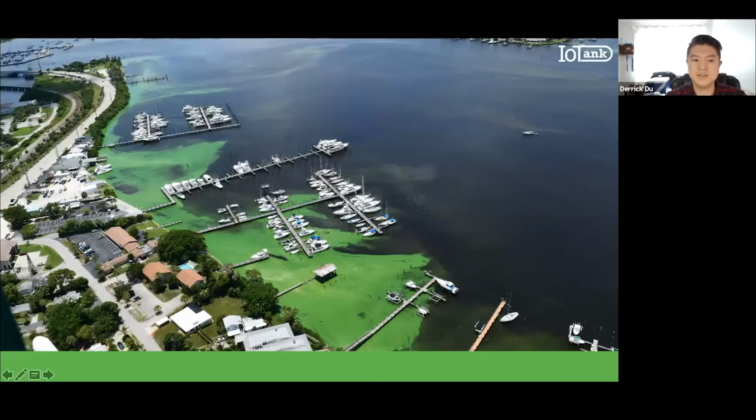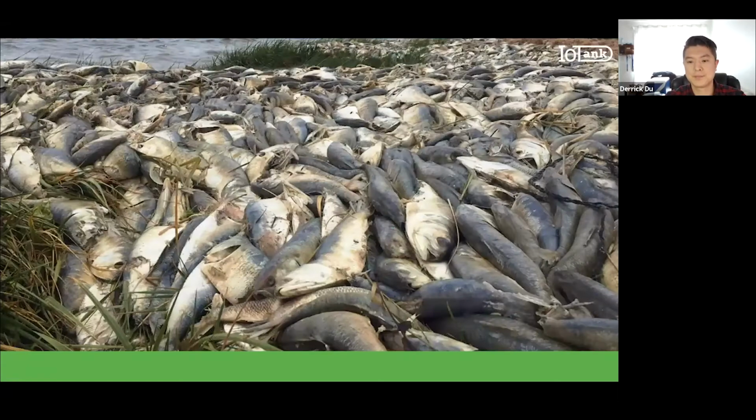This is a picture of nutrient pollution from failing septic systems entering the waterways in Martin County, Florida. These nutrients create dead zones and algae blooms in the waterways, which results in the dead fish pictured here. This is a picture of Suffolk County, or Long Island, New York, where 70% of Suffolk County's homes are on septic, and they've attributed 70% of the nutrient pollution in their waterways to septic failures. The problem has gotten to a point where they put together a $4 billion plan to remedy the issue.